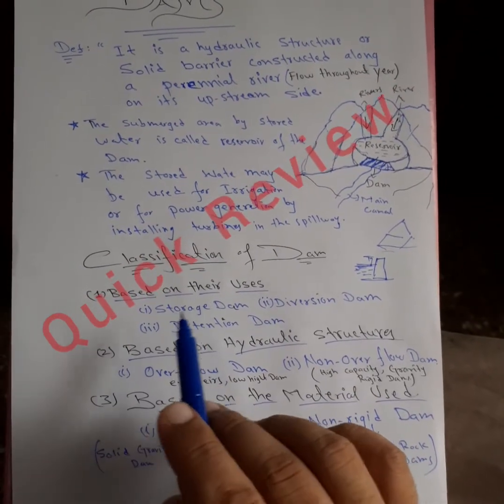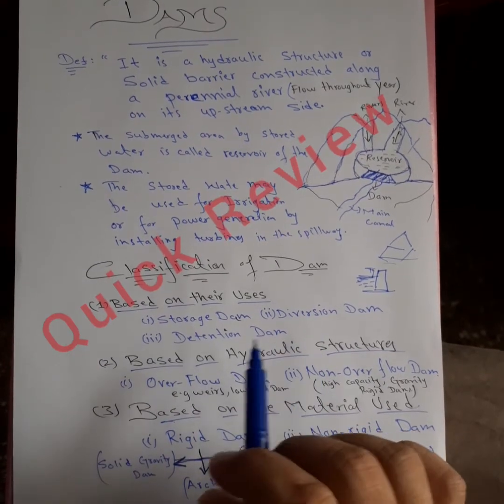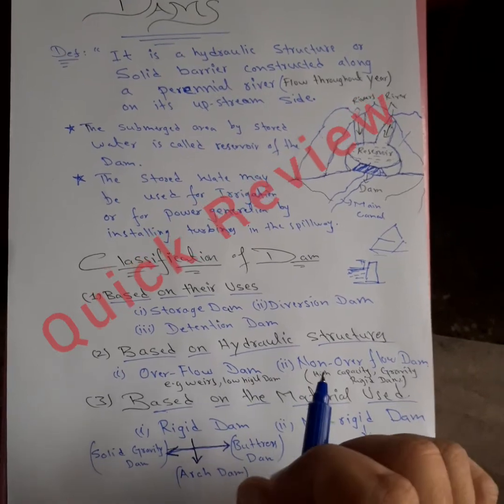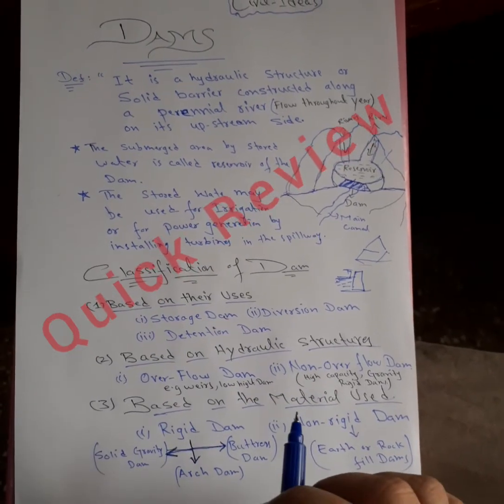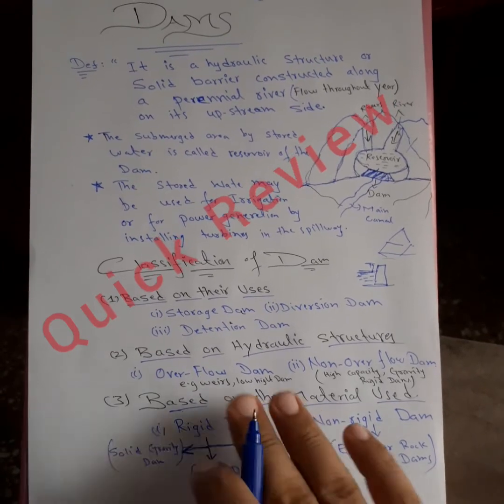Dams may be classified based on their uses, like storage dam, detention dam, and diversion dam; based on the hydraulic structures, like overflow and non-overflow dams; and based on the material used, like rigid dams and non-rigid dams. So this is all about dams.